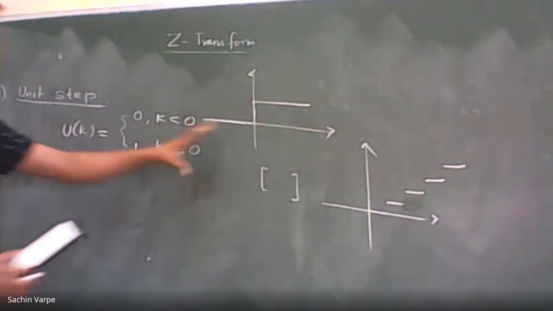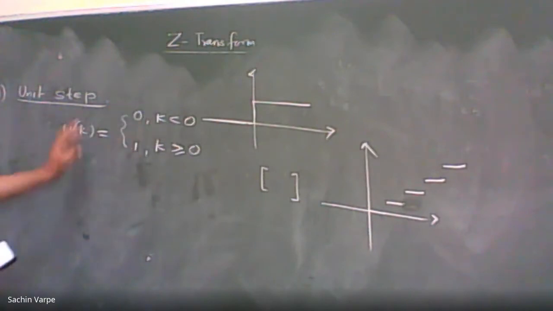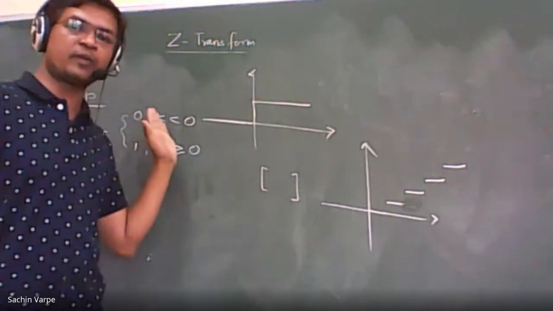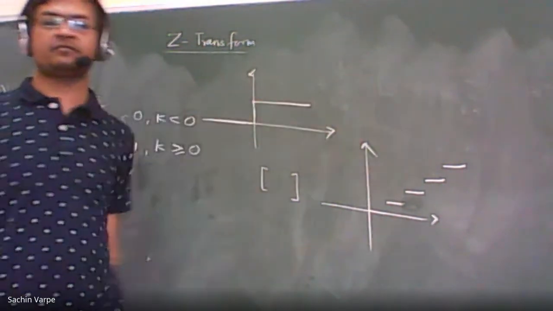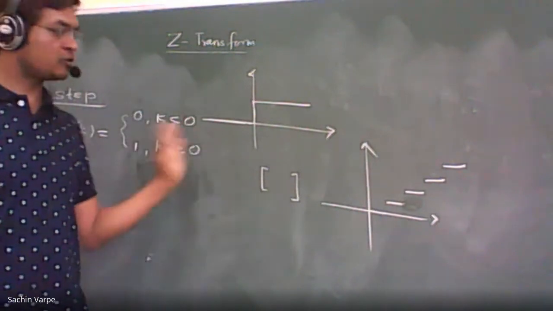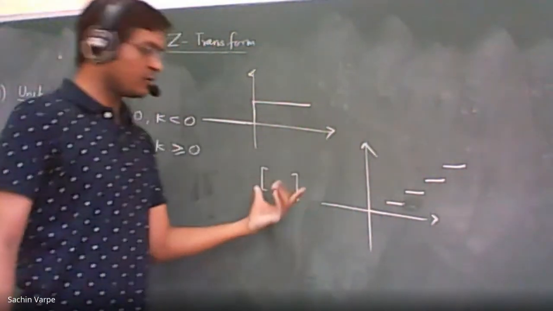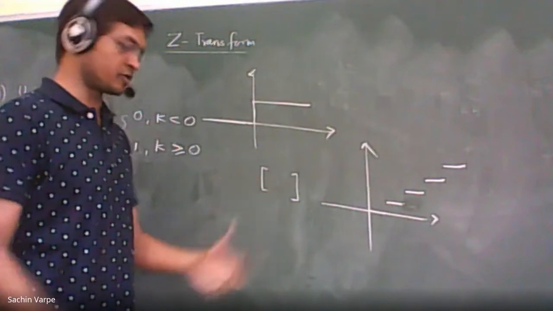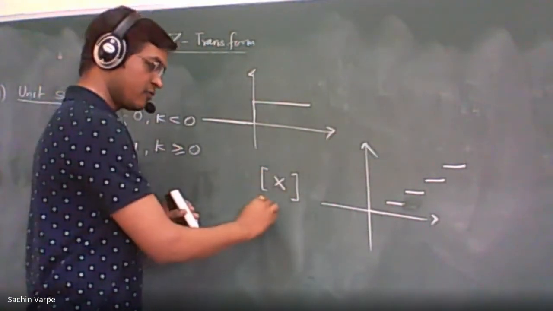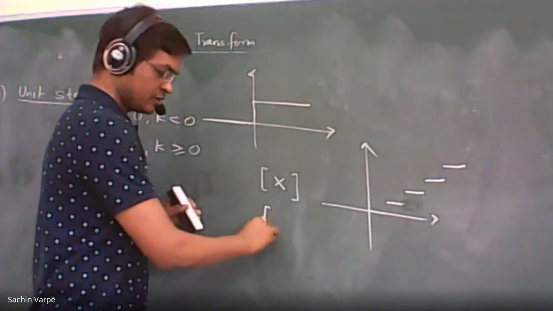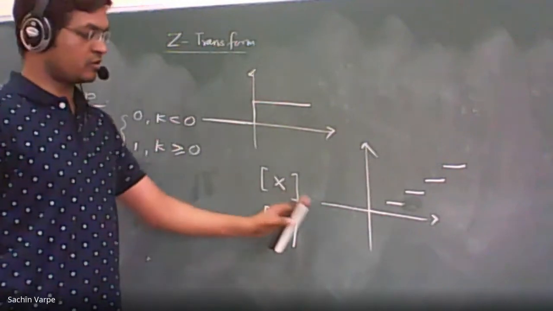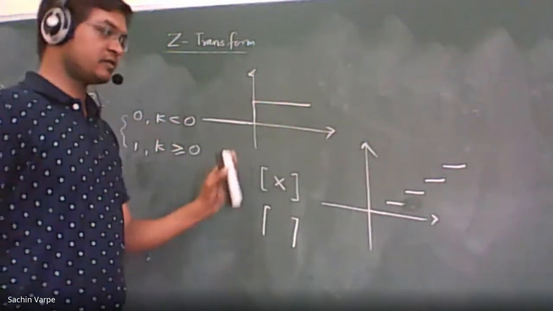So the unit step function will always be universally defined like this one, where the value of the function will be 0 for the negative part and will be 1 for the positive part. This is clear? Yes. There is again one more function which is called a floor function. This is the greatest integer function, and the floor function will be denoted like this. The value of the integer will not drop down.